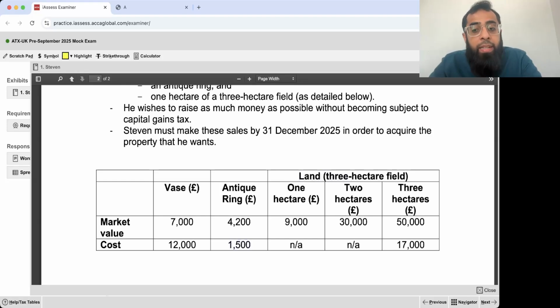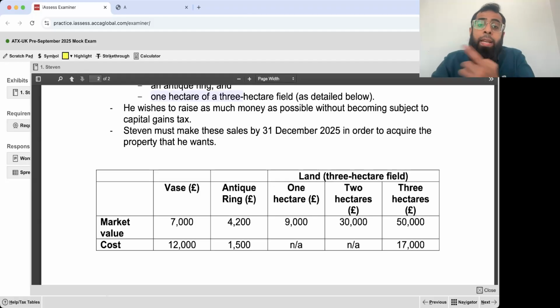Land. 1 hectare, 2 hectare, 3 hectare, the market value of all of them and the cost. He wants to sell 1 hectare out of the 3 hectares. Now if you look at it, the value of 1 hectare of land is £9,000. You can have a point in your mind about small part disposal. Why? Because it is a part disposal.